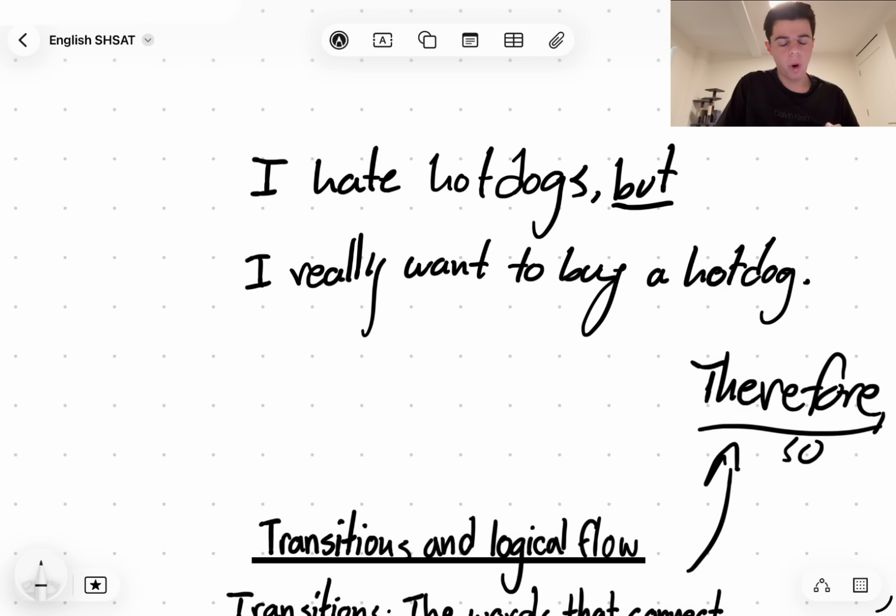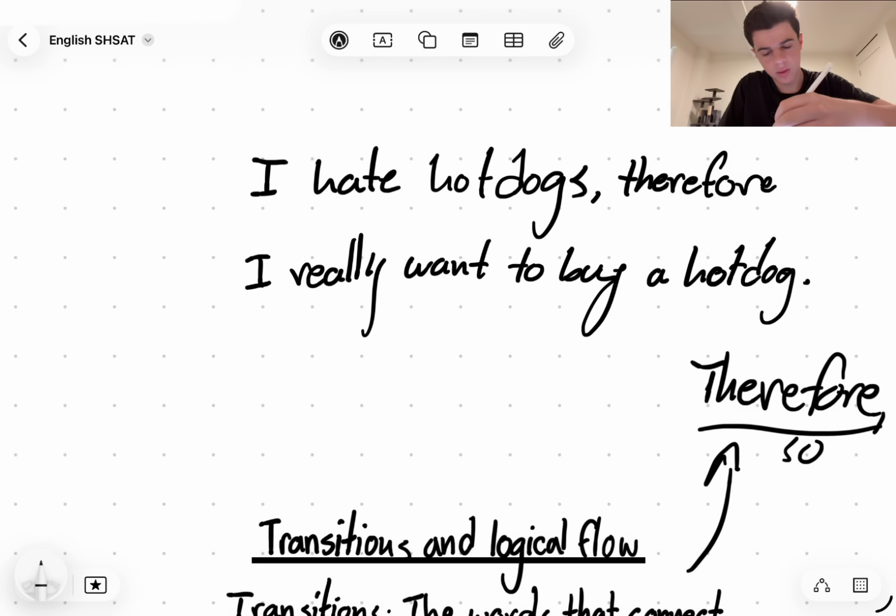It still doesn't explain why we want to buy a hot dog, but it explains that what we're doing is against what we would usually do, right? So this but is what is pivoting the sentence. On the other hand, we could say, I hate hot dogs, therefore I really don't want to buy a hot dog. And that makes sense as well, because I'm saying I hate hot dogs, so I don't want to buy a hot dog. So therefore would work here as well.